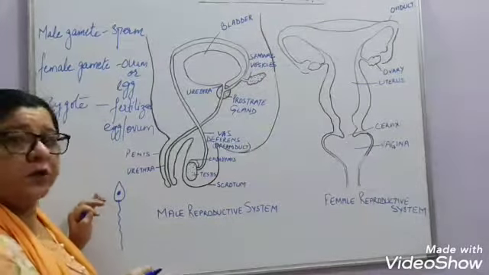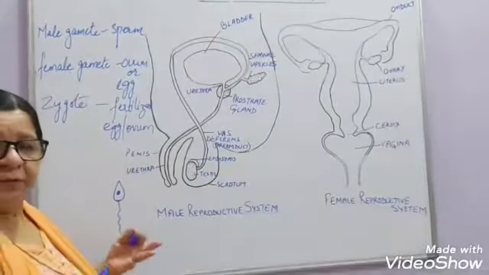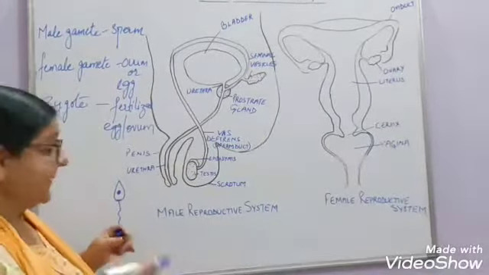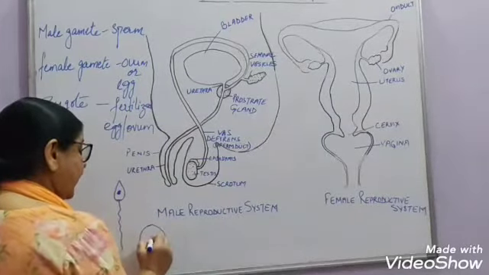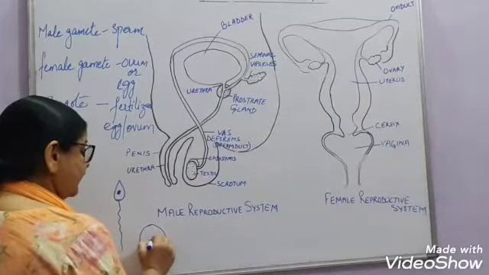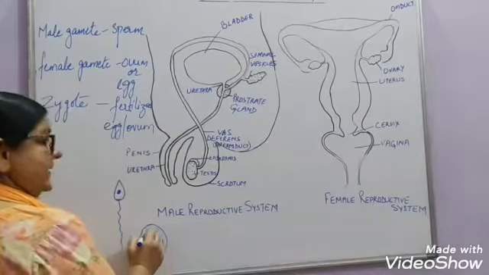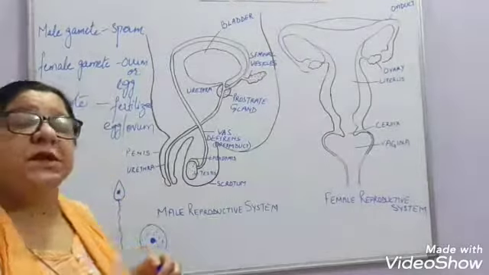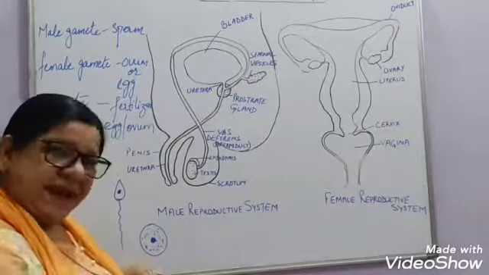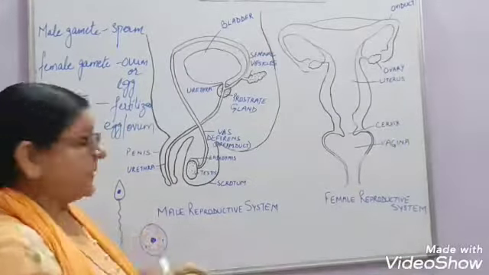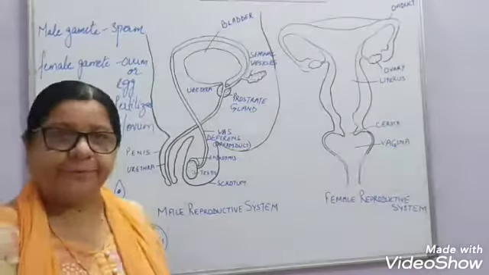The sperm is very small, and the egg is bigger than the sperm, 100 or 1,000 times bigger. The egg also has a nucleus, plus it has food material and water inside it. This is known as the yolk, right? So the egg can move only very slowly, but the sperm can move with the help of its tail.